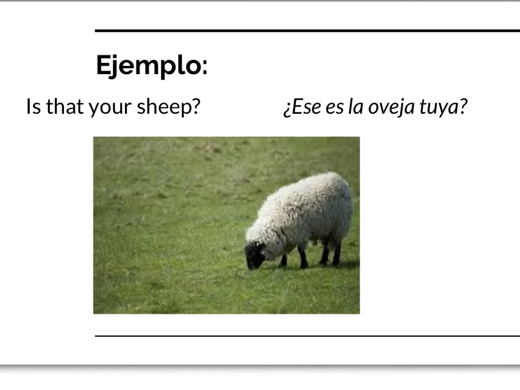Another example, is that your sheep? So esa es la oveja, there's your noun, so now it's going to come after. Tuya, again it needs to agree. Oveja is feminine and singular, so you're going to use tuya for your sheep. If you're saying your as in all of your sheep, then it could be vuestra, la oveja vuestra, or usted, la oveja suya.